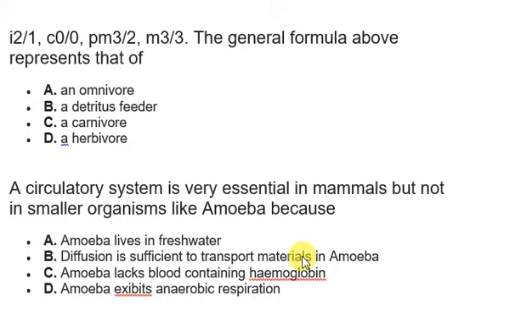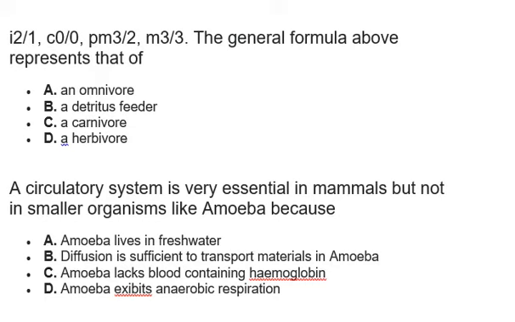There's no need for passing of vessels or whatever. It's not because they live in fresh water, it's not because they lack blood containing hemoglobin. They don't even have blood in the first place, so there's no way they will lack blood that is not containing hemoglobin. So with this diffusion, amoeba can release CO2 outside, just like in humans, the way we breathe out CO2. They can also take in oxygen, and this type of respiration is known as aerobic respiration.